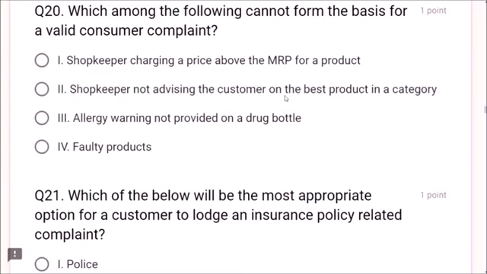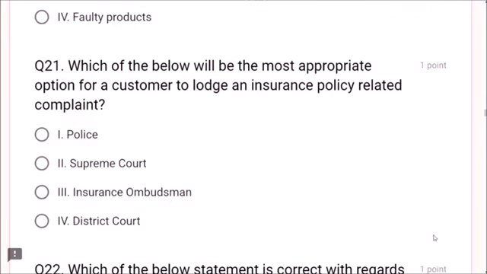Shopkeeper not advising the customer on the best product in a category. If a shopkeeper is not advising the best product, he cannot go to the consumer forum, because it all depends on the customer, not on the shopkeeper, to choose the best product, because the shopkeeper is ready to sell all products. Right, friends? Allergy warning not provided on a drug bottle. Yes, then he can go. Faulty products. Yes, he can go. But shopkeeper not advising the customer on the best product in a category, then a customer cannot go to the consumer forum.